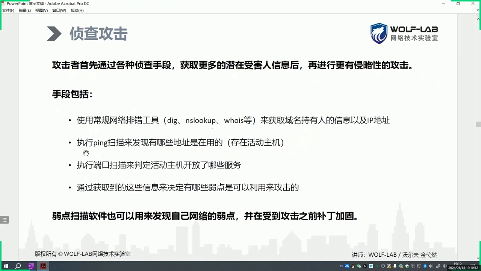The simplest, like using CMD, OpenCMD, that can also scan, although nowadays hosts are basically locked down, but we still have other things like tools such as Nmap. Tools like that can be used to scan a network. So through scanning, a hacker can find out which hosts are active and which hosts have opened which services. Based on the services you have open, they can make judgments about what type of system yours is. There might be some vulnerabilities, and then further attacks are executed.